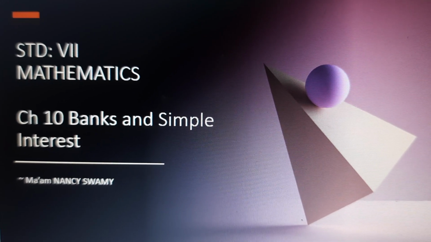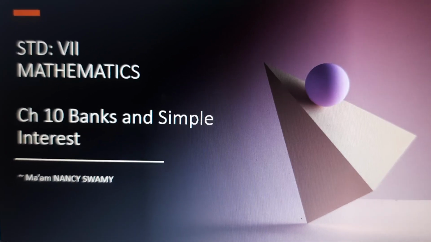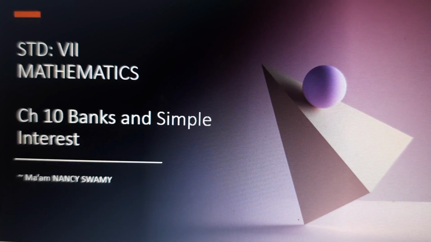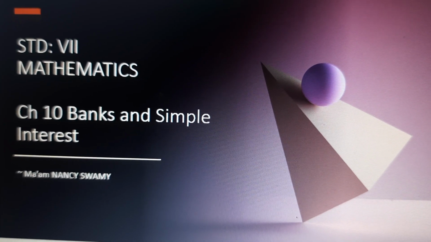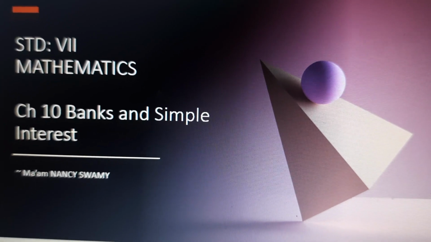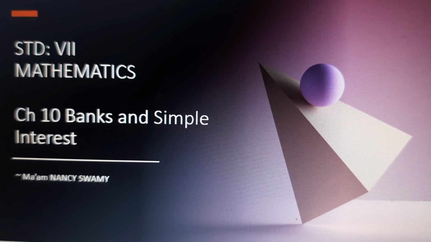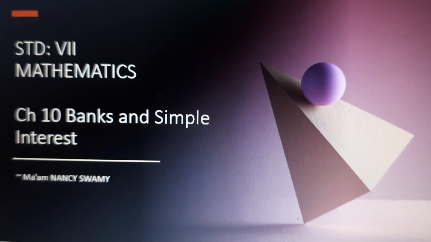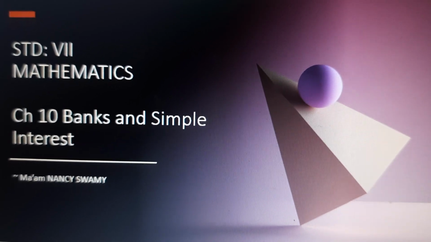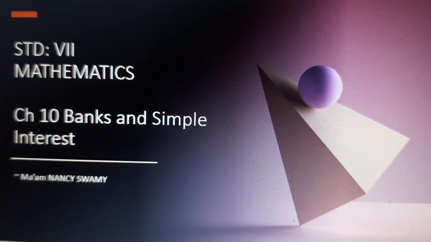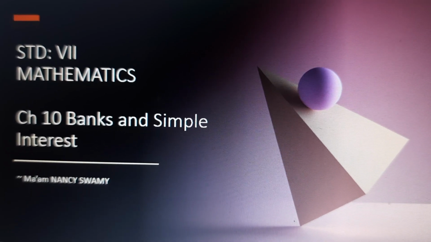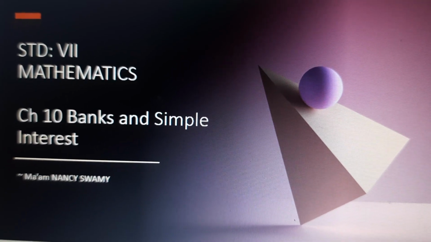So it's chapter 10, banks and simple interest. Very easy chapter because simple interest already you have done. You must be remembering the formula also. Simple interest in 6th standard you must have done in a very easy method. Now also you have a simple formula where you have to just remember P into N into R upon 100. That's it. And we'll understand banks, how important is bank in our lives.